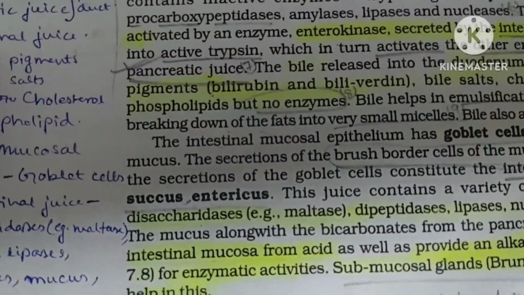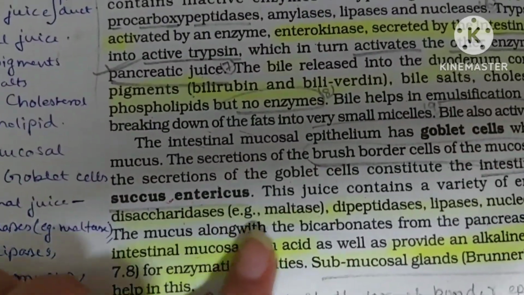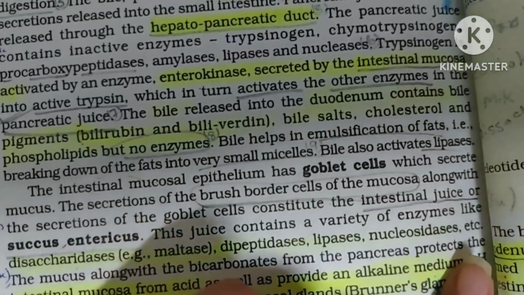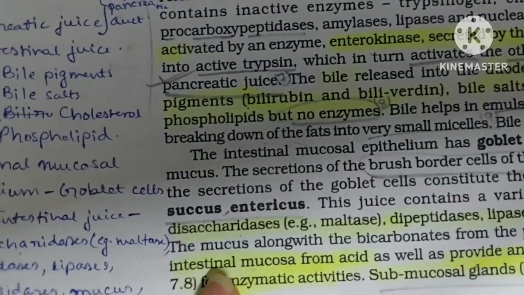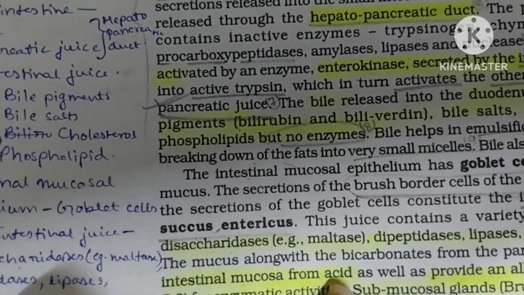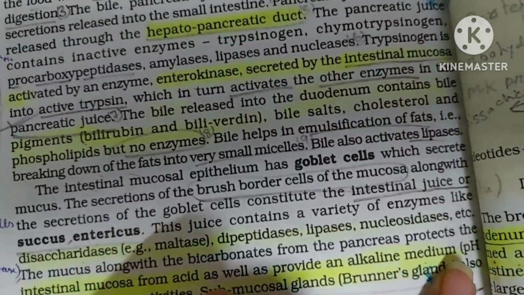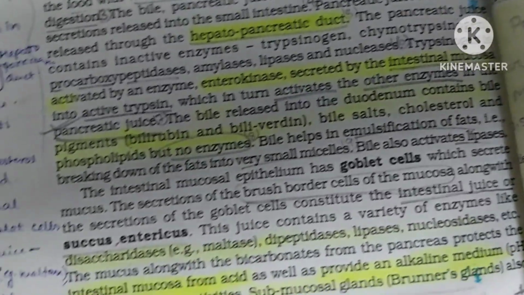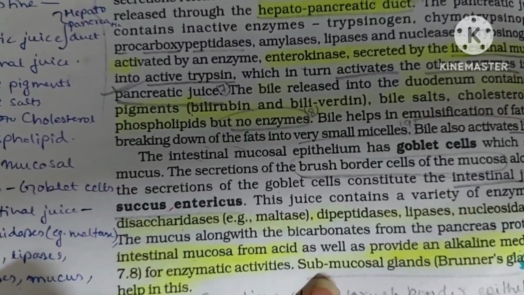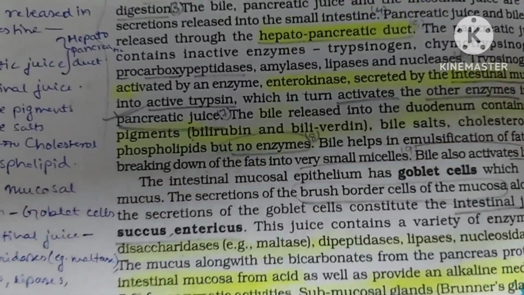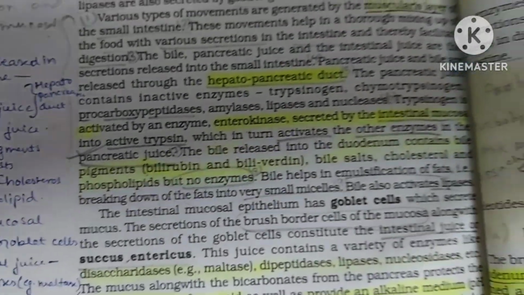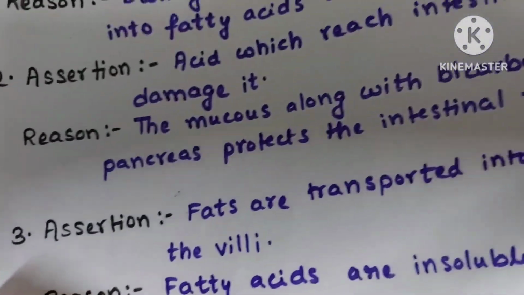The mucus along with bicarbonates from the pancreas protects the intestinal mucosa from acid as well as provide an alkaline medium pH for enzymatic activity. So both are correct, and here the reason is the correct explanation of assertion.